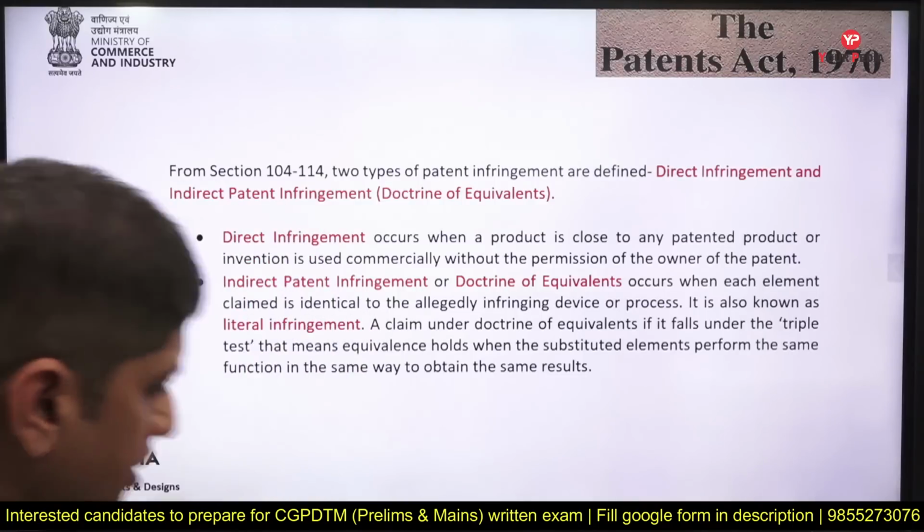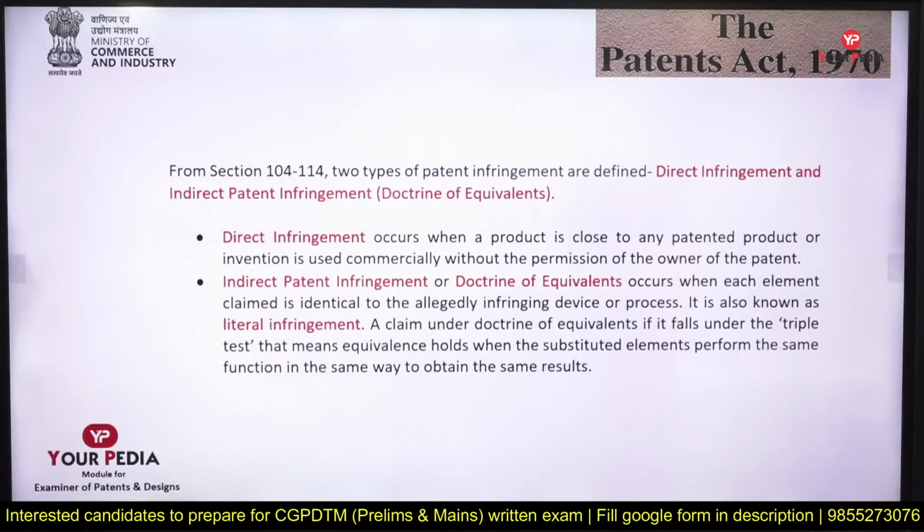Indirect infringement or doctrine of equivalent occurs when each element is identical to the infringing device, and this is also called literal infringement. So it is not that the product is directly infringed, but some element is infringed. It falls under the triple test, that means equivalence holds when elements perform the same function in the same way.